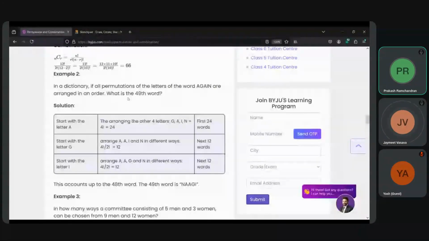Because if you take 5P1, then it is only... I am still not clear on how it is applying these formulas. That means the permutation formula is not applicable. We have to just go by the permutations that are possible. So we have to start with A with this 4, B with this 4, G with this 12, C.